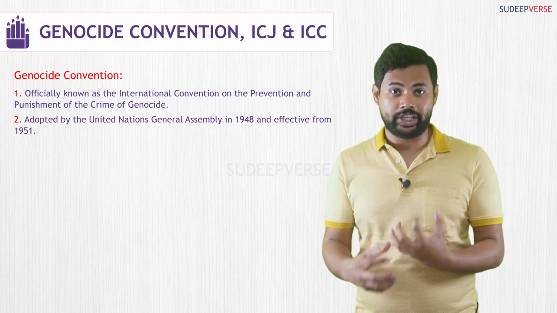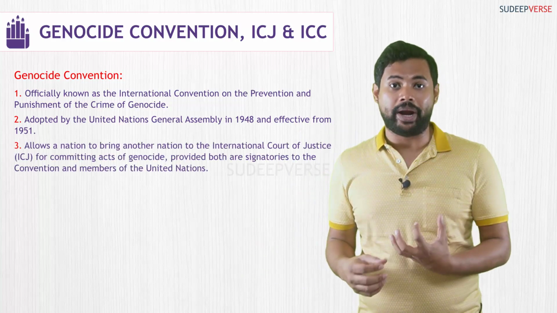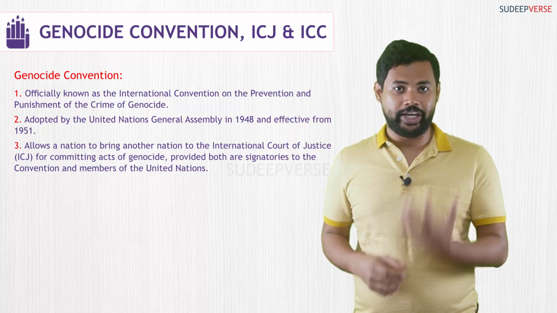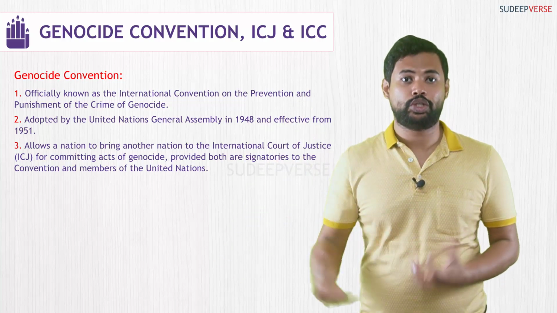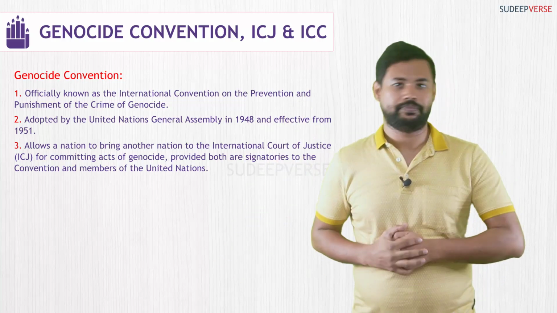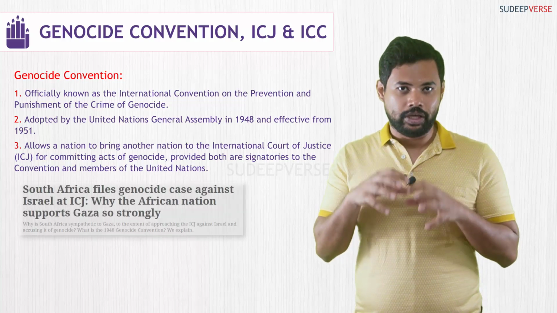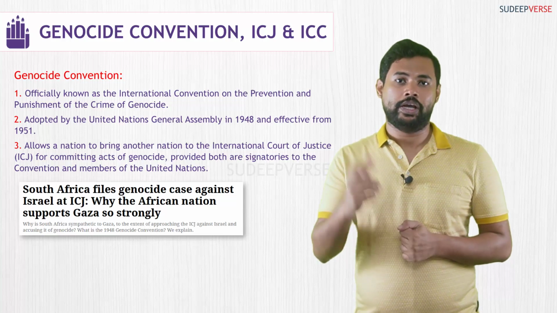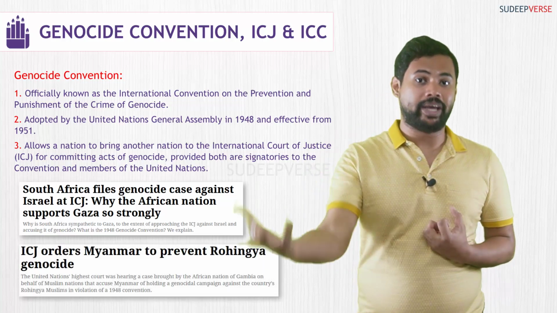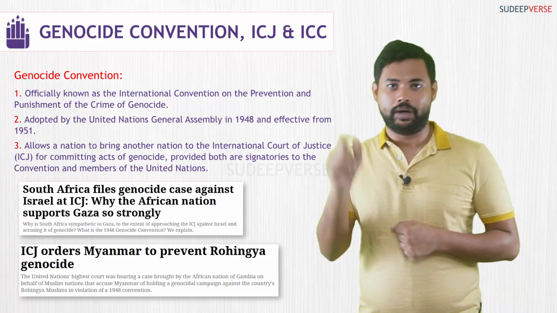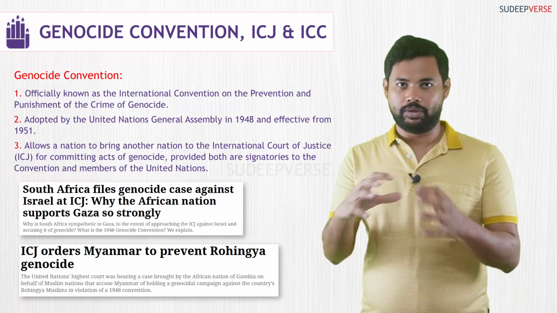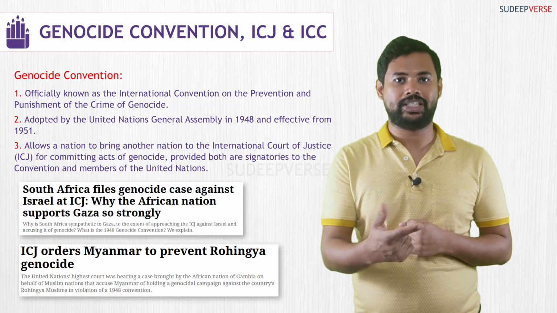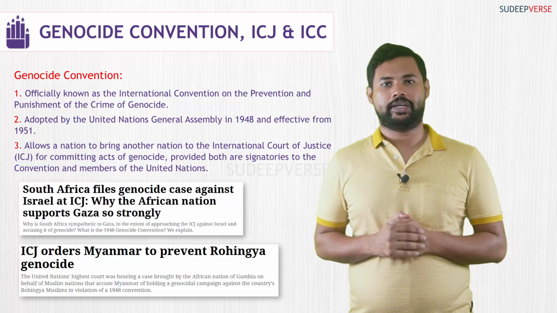Be very clear, a nation can take another nation. A private party cannot take a private party, or an individual cannot take an individual. It is only a nation that can take another nation, provided that these two are signatories of the Genocide Convention. Here in this case, it is South Africa that is alleging against Israel and it has taken it to the International Court of Justice. Another case was Gambia, which had taken Myanmar, alleging that Myanmar had committed genocide on the population of Rohingyas, and in that case also both had to go to the ICJ because they were signatories of the Genocide Convention.